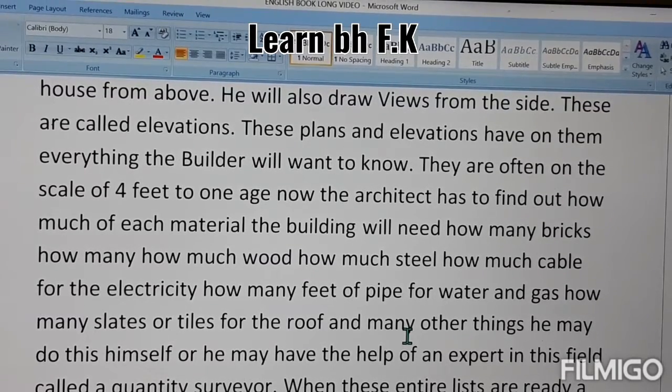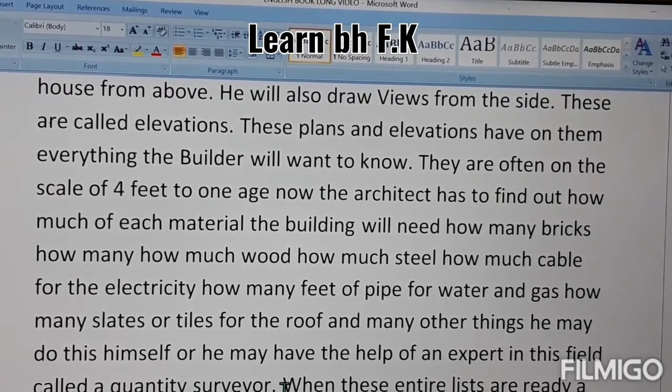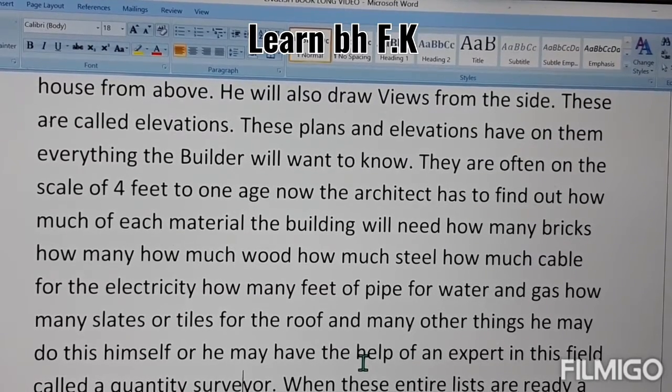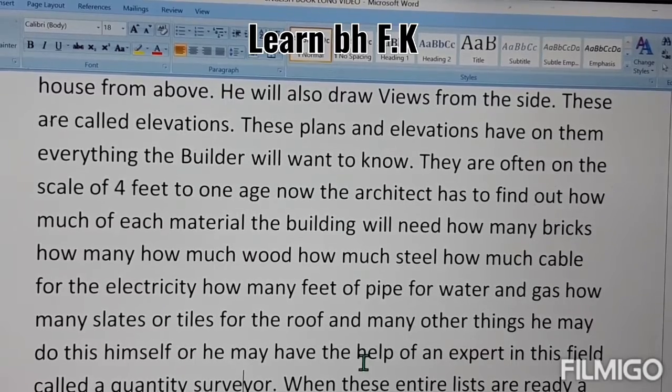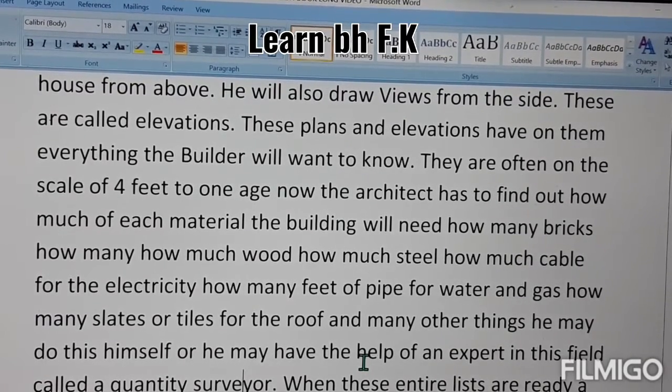So if he does not know, he will get the help of an expert in this field, called a quantity surveyor. A quantity surveyor is a person who surveys the quantity of construction of any building and knows how many things, or how much quantity of things, are required.